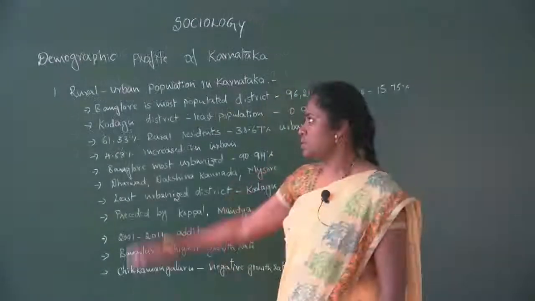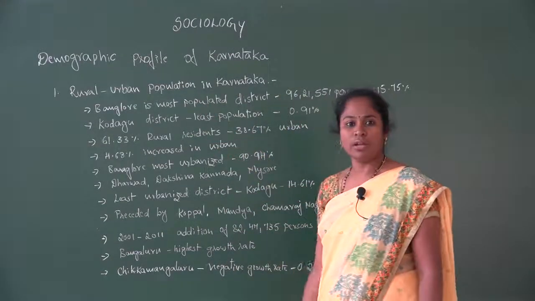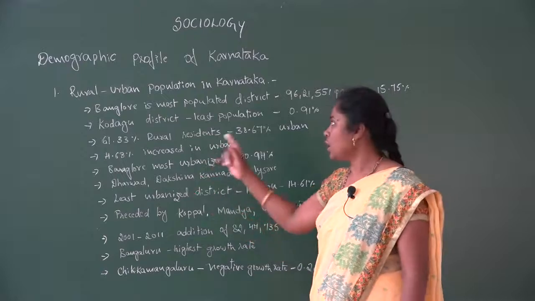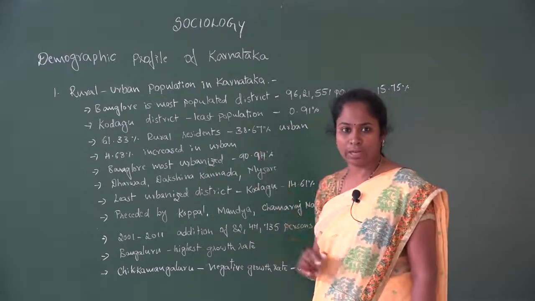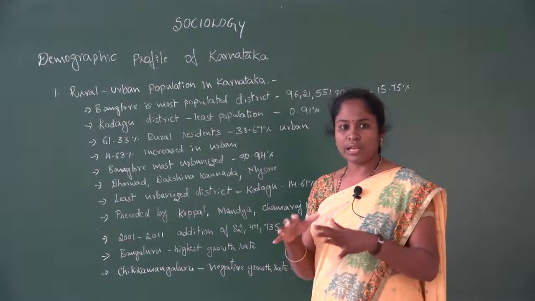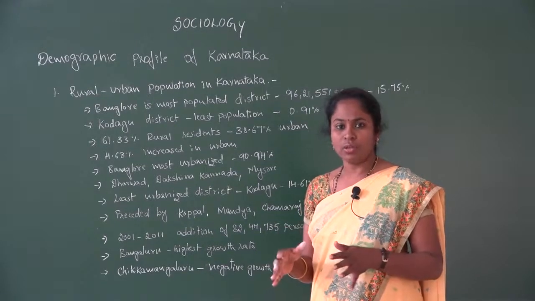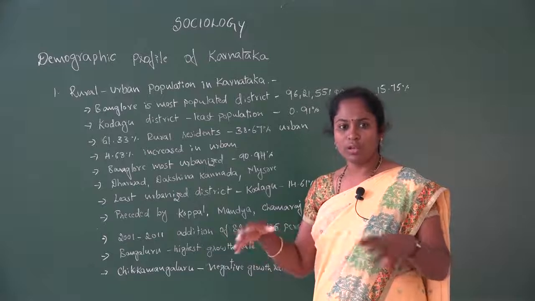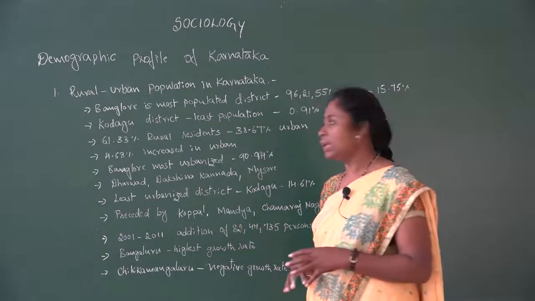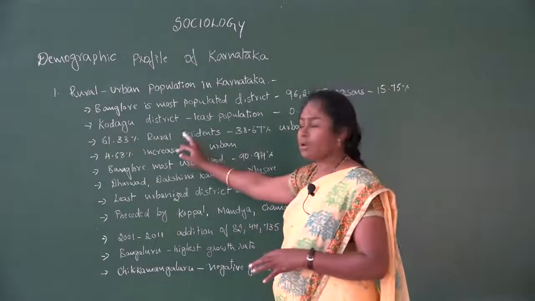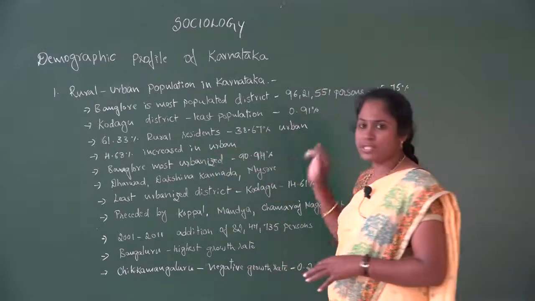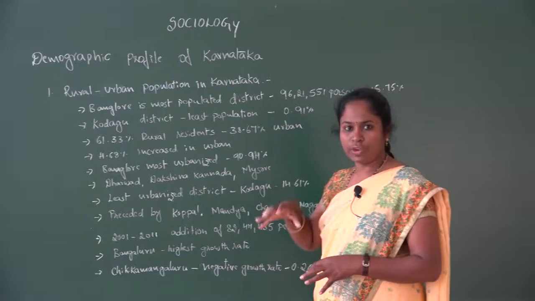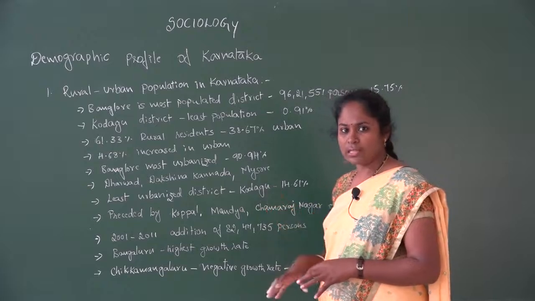The first point in the demographic profile of Karnataka is the rural and urban population. In Karnataka there are many districts, so how has the population been distributed in this geographical area? Bangalore is the most populated district according to the 2011 census.